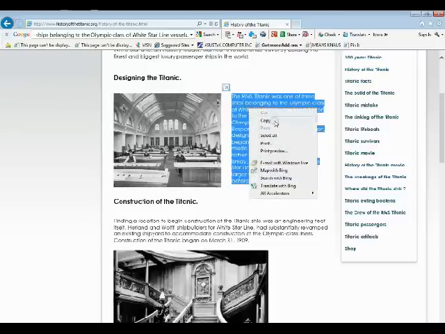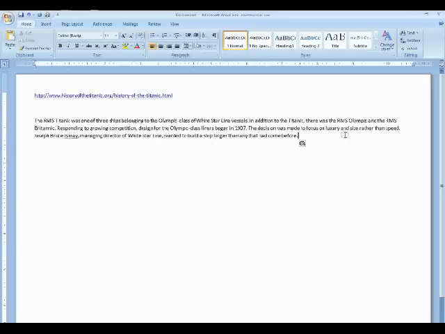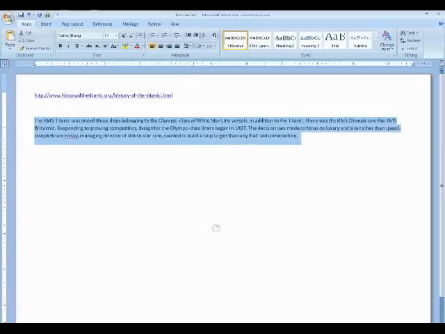So I'm going to right click that paragraph, go back to my Word document, right click and paste. Now, anything that I pull off of this web page, which is a reliable source that I know, I will have all the information right below it. So it's a really good way to organize it later on when you actually start typing up your research paper.